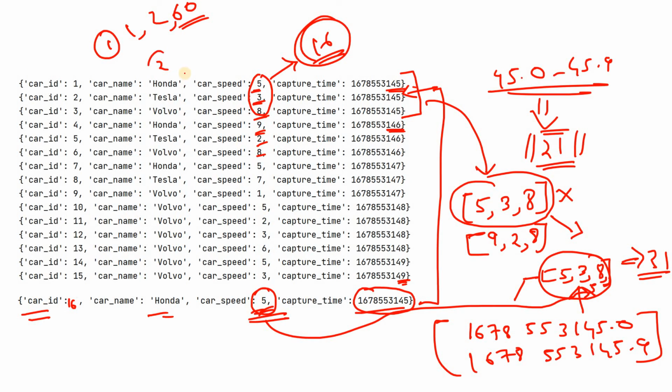And point number 2 is we need to store the window state in memory for computing out of order events. It is not like as soon as the window is over, I will erase the state of that particular window. So these are the two things we need to consider while implementing out of order events. Now without any further delay, let us directly jump into the implementation section and see how we can handle this out of order event using Faust stream processing.